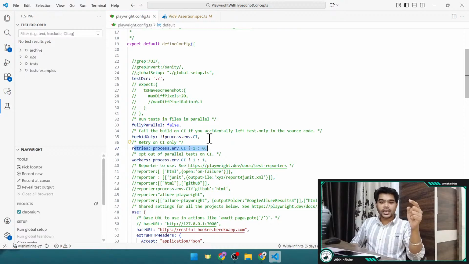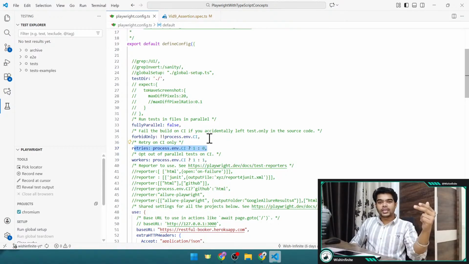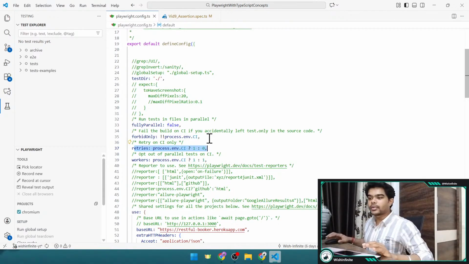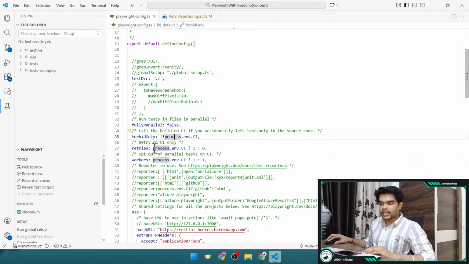So in case of CI, usually we do not see the execution, right? And there we want, let's say if a particular test is failing, we just want to retry it, so that if it is failing because of any environment related issue or site slowness, it gets passed, right? And if it is a genuine failure, after one more retry also it will fail. So that's why we have provided the option like this,